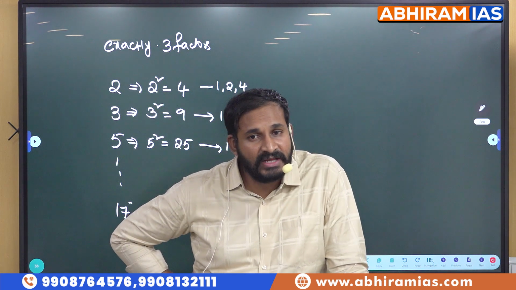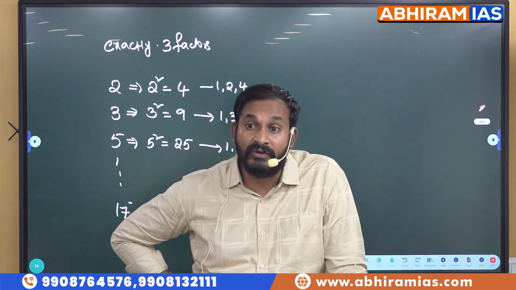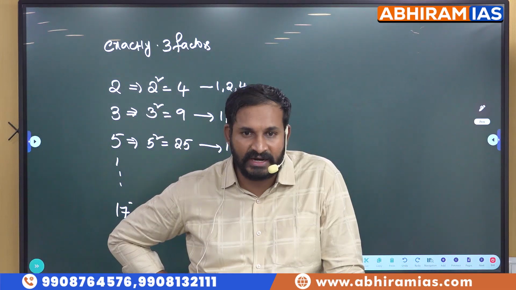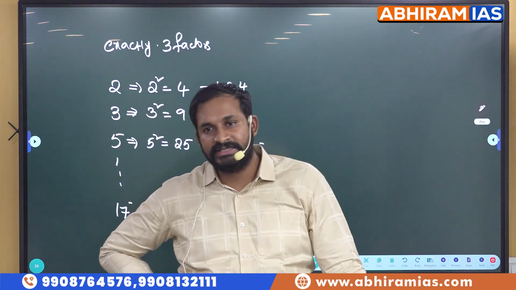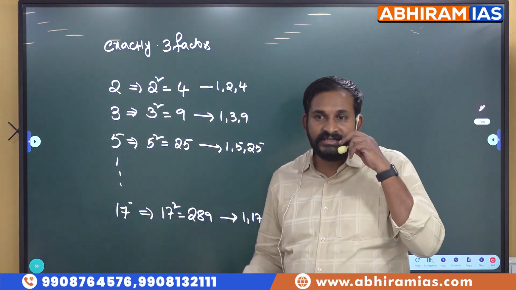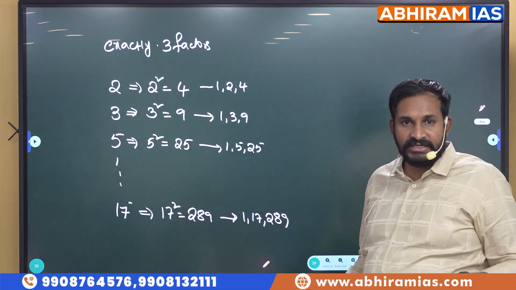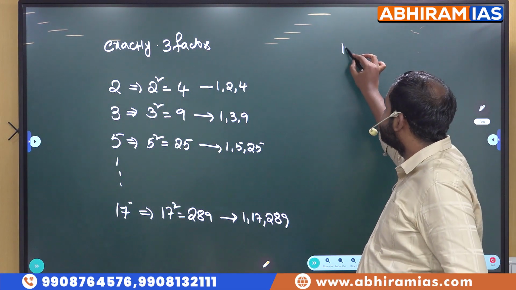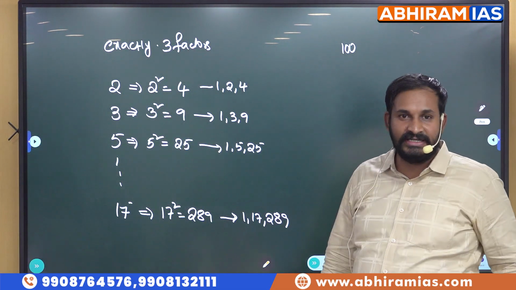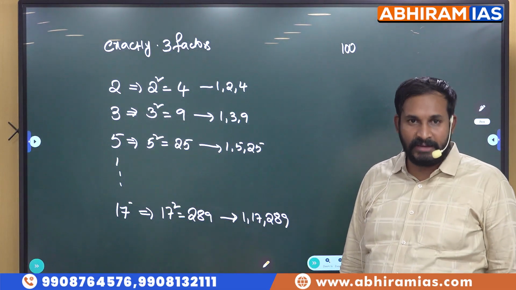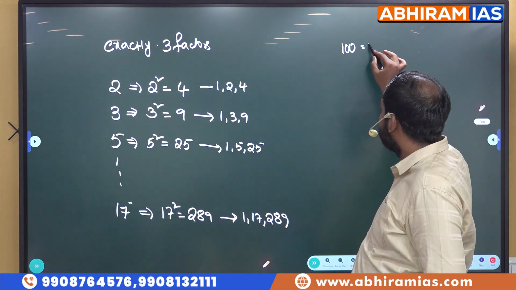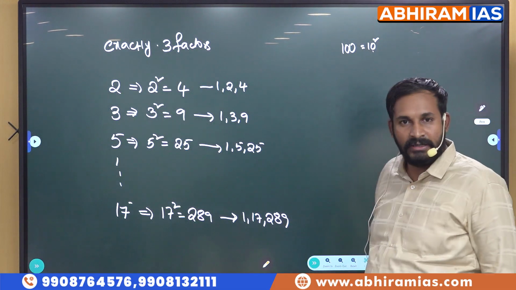Which type of numbers will have exactly 3 factors? Squares of prime numbers will have exactly 3 factors, right? So, what is the least 3-digit number? 100, right? 100 is the least 3-digit number. 100 is a perfect square. What is it? 10 square. But is 10 a prime number?